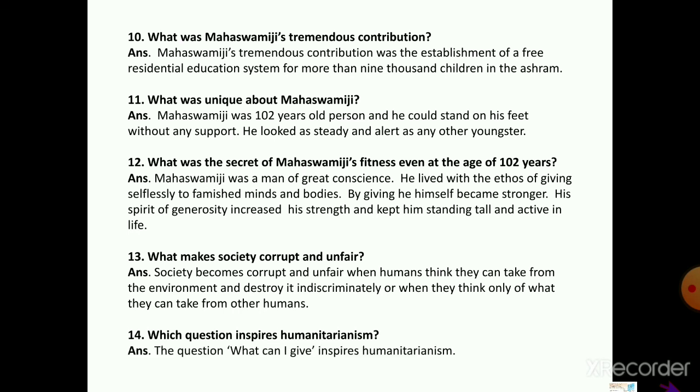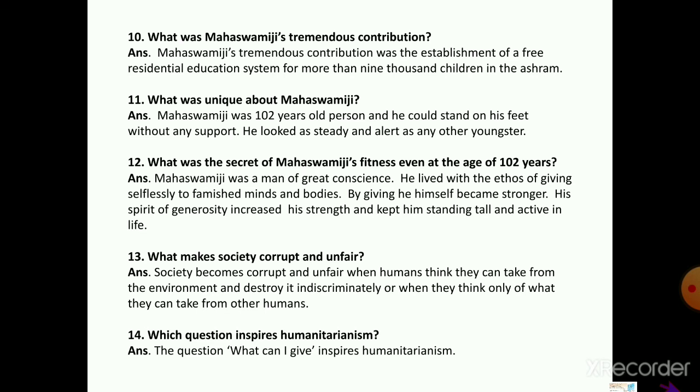These are the remaining questions. What was the secret of Mahaswamiji's fitness even at the age of 102? Mahaswamiji was a man of great conscience. He lived with the ethos of giving selflessly to famished minds and bodies. By giving he himself became stronger. His spirit of generosity increased his strength and kept him standing tall and active in life.